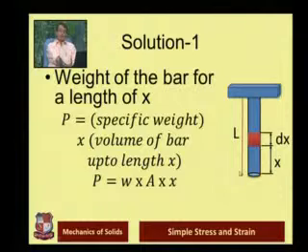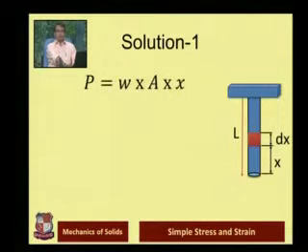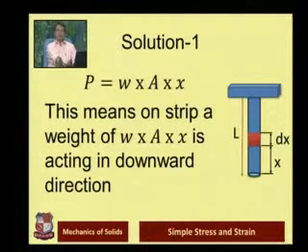So what we will get is total load. This is the equation which we use, P is equal to W into A into x. This means that on a strip, that is this small strip dx, the weight P, or we can say W into A into x, is acting, and it is acting in downward direction. Okay, so now we can consider that on strip dx, the force acting is P, the magnitude of which is W into A into x.